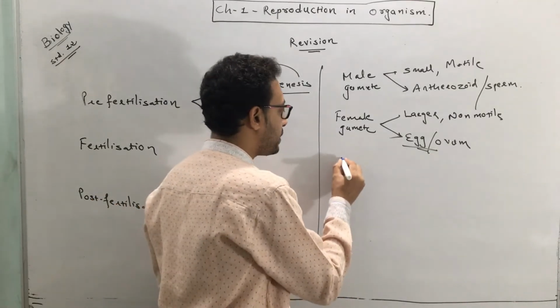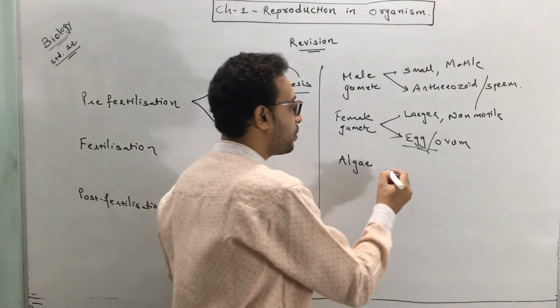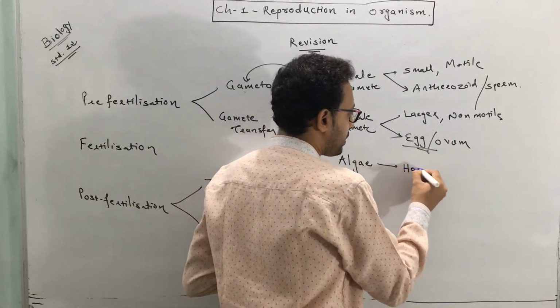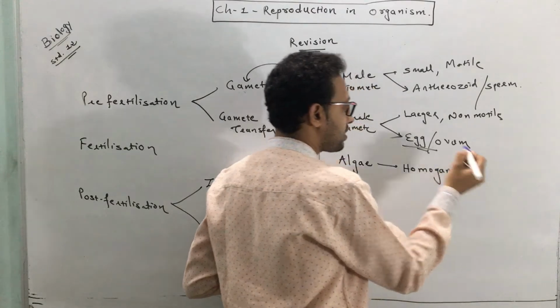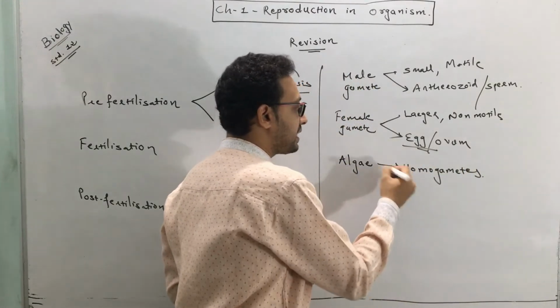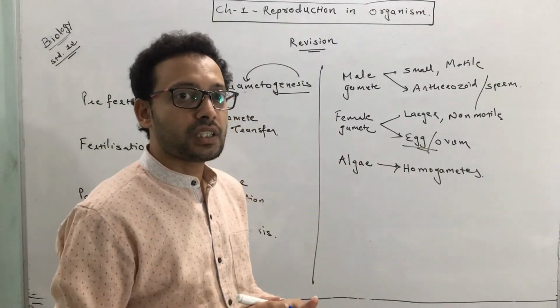Like it is observed in the case of algae. In algae, both the gametes are so similar that they look like similar gametes. This type of organism is called homogametes. Okay, so algae is an example in which both kinds of gametes are similar, which we call homogametes.